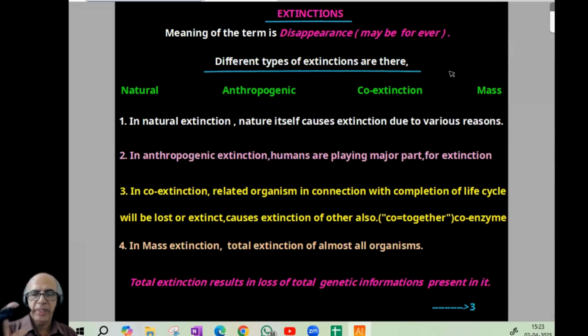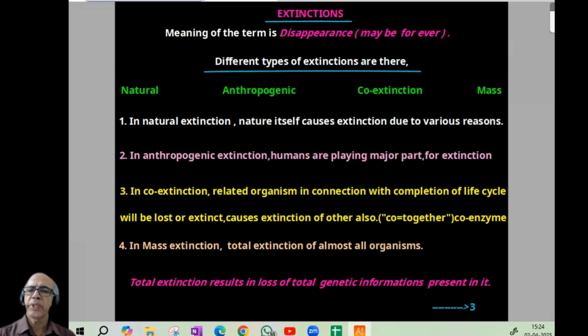So next page, we are starting with the term extinctions. The original meaning of the term extinction is disappearance, maybe forever. And different types of extinctions are there. One is natural, one is anthropogenic, one is co-extinction, one is mass extinction. So natural extinction, there we can start. That itself indicates nature itself causes extinction due to various reasons. That is regarding natural extinction. Nature itself causes extinction. Different reasons will be there.